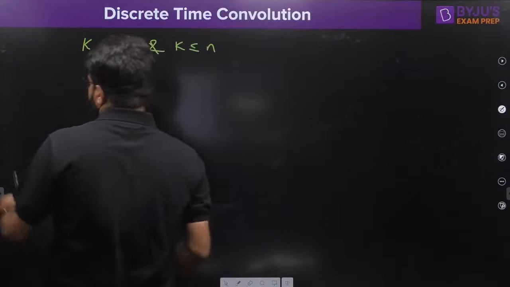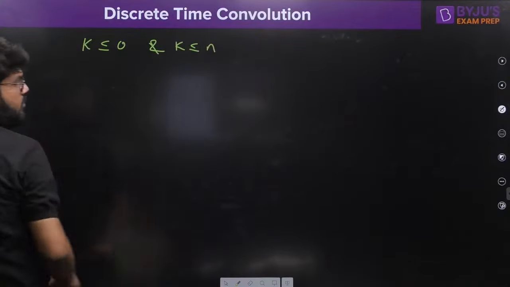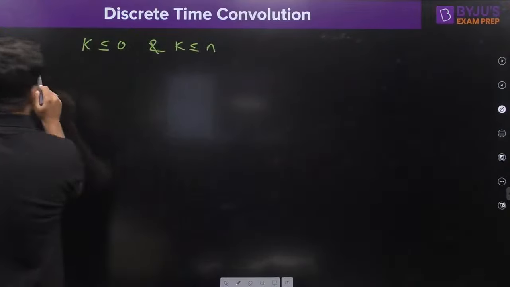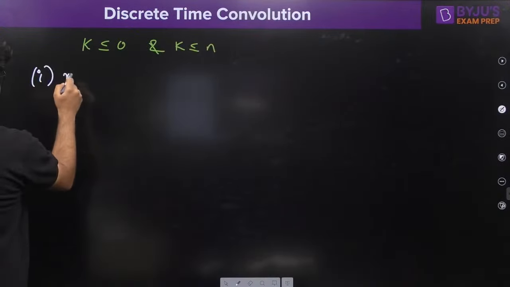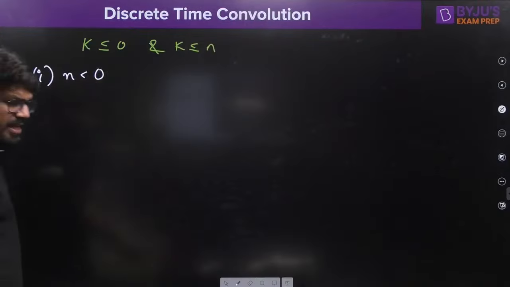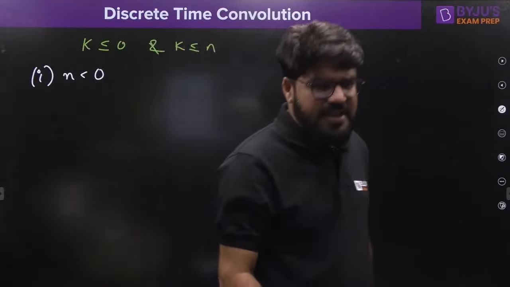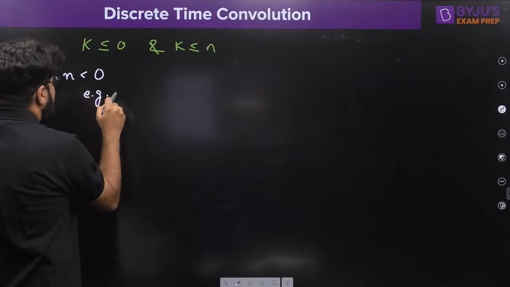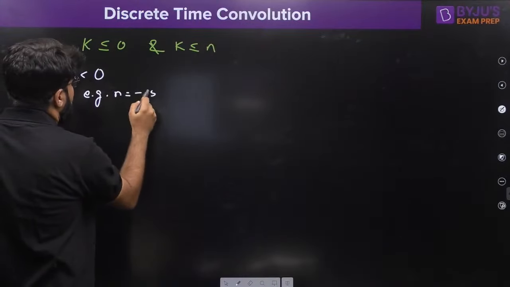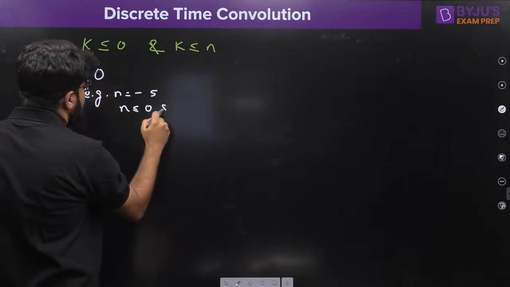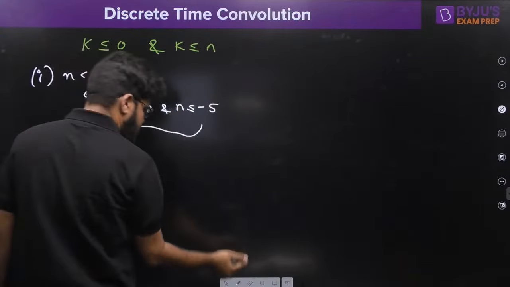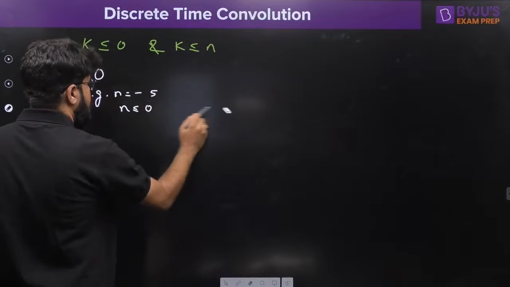So what I can write here is, let us try now. There can be two cases, guys. Suppose n itself is negative, n itself is less than 0. Let us understand with an example. Suppose for example n is equal to minus 5. So n should be less than or equal to 0 and less than or equal to minus 5. Oh sorry, not n, just a second.